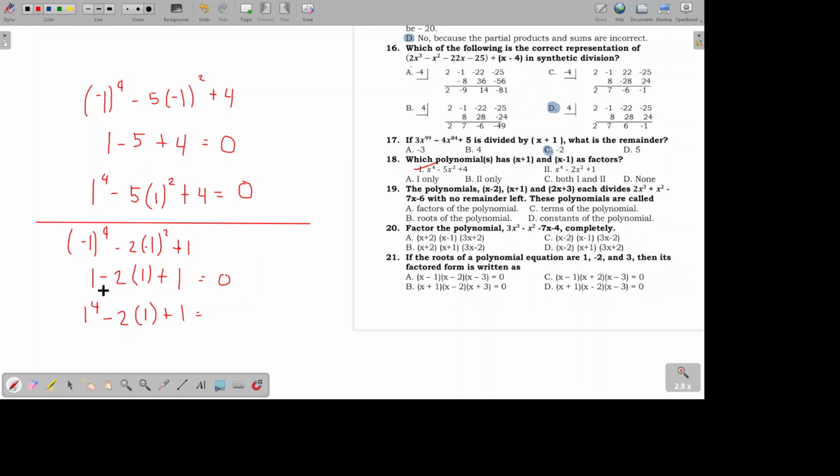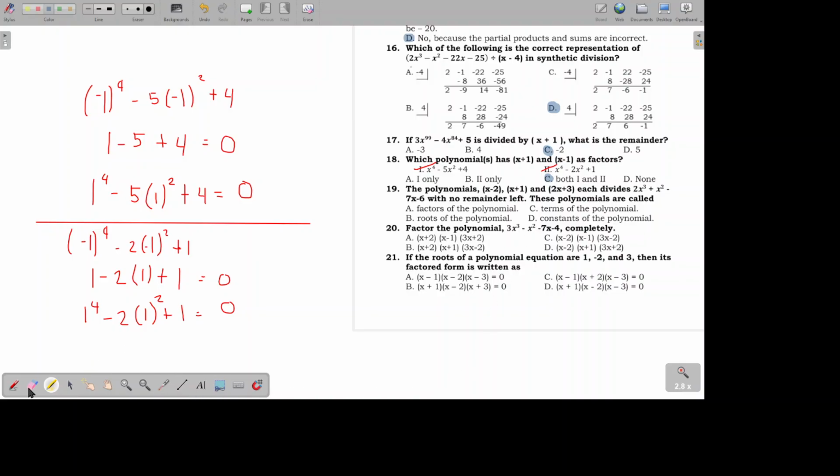This will become 1. 1 minus 2 is negative 1 plus 1 is 0. So yes, Roman numeral 2 has these two as factors as well. So the answer is letter C. Both 1 and 2 have them as factors.